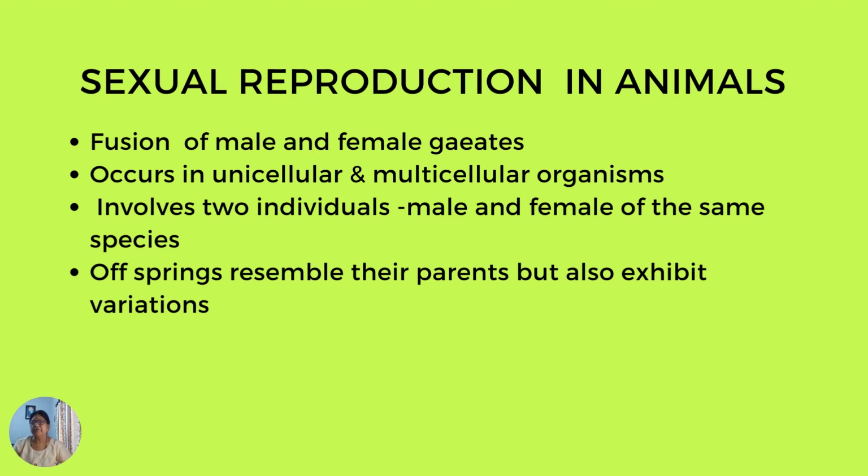The process where male and female gametes fuse together to form a new individual is called sexual reproduction. It occurs both in unicellular and multicellular organisms, which involves two individuals, that is male and female, but of the same species. The offsprings resemble their parents, but at the same time show variations. Sexual reproduction in animals occurs by the following methods.